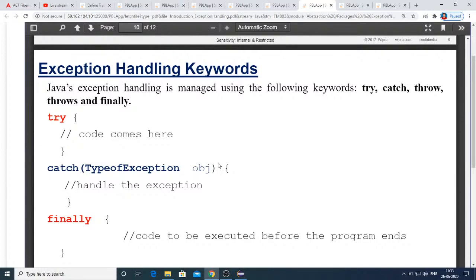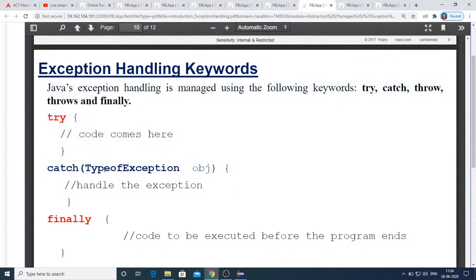So coming to try, what you place in try is whatever the code you expect that might cause some exception. That code you will be writing inside try block. And since you have already expected that your code might be throwing certain kind of exceptions, those exceptions you can handle with the catch block.